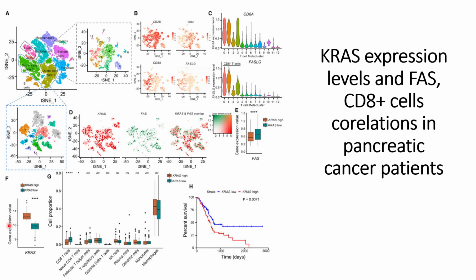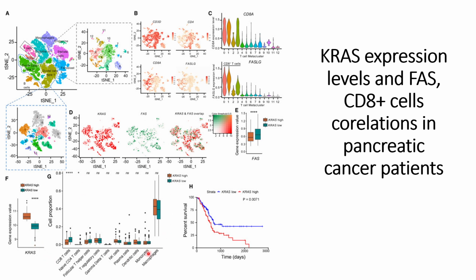They can see that the gene expression level of the FAS receptors is high where the KRAS mutations are low, and when the gene expression level of FAS is high, they can see a low expression level of KRAS, as can be seen from this figure.